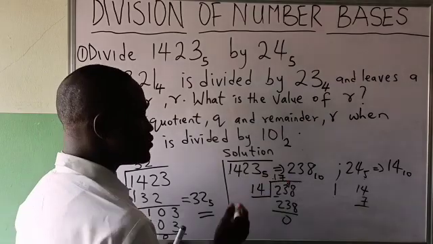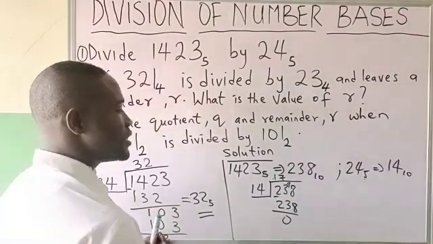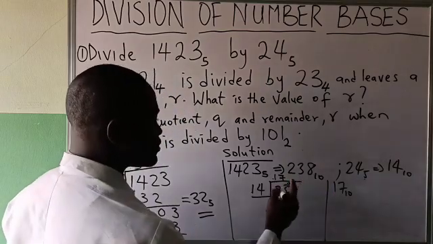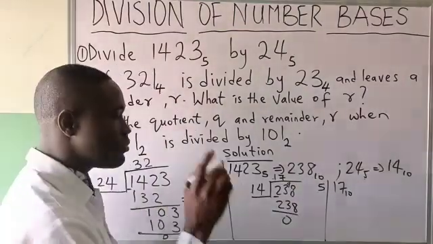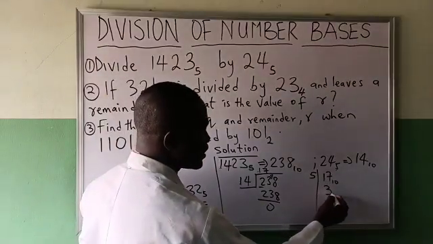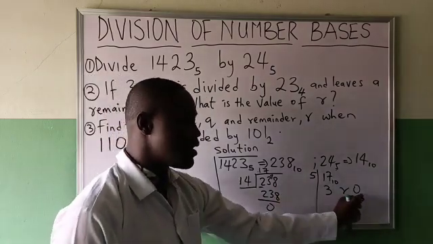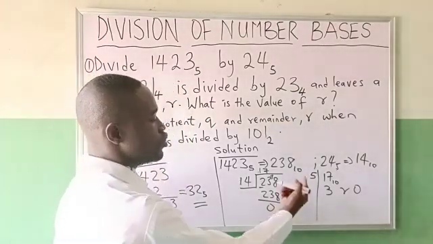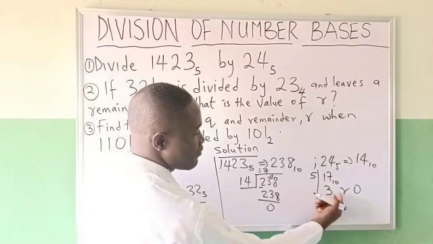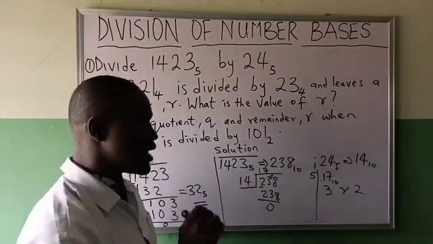We have gotten what it gives us in base 10. That means when you finish dividing and you got your answer in base 10, convert it to base 5, by saying 17 divided by 5, 3 remainder 2. So you are using the base number remainder method, where you use the base to divide what you got from your answer, which is 17, and you are getting 3 remainder 2.